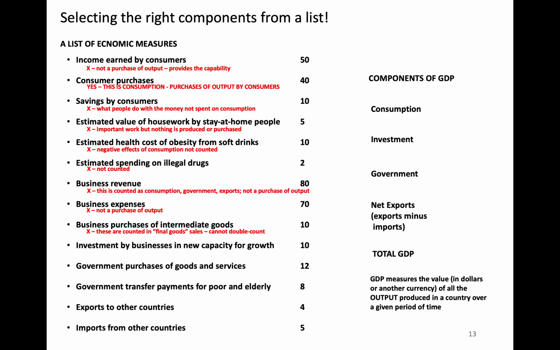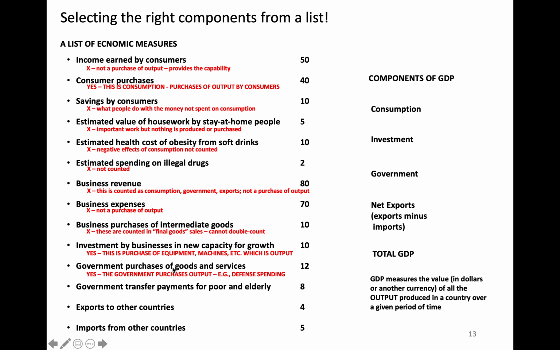And so the example there is the car radio that, yes, a company did produce that and sell it to a company, but the value of it in GDP is counted when the car is sold because the car company charges more for the car because it has the car radio in it. Investment by businesses in new capacity for growth. Yes, this is investment. This is the purchase by businesses of output, equipment, machines, et cetera. That is an integral part of GDP.